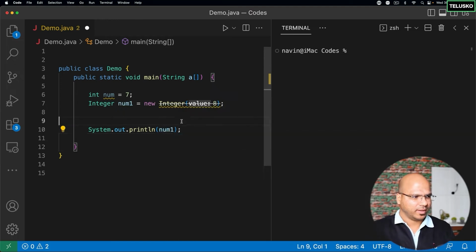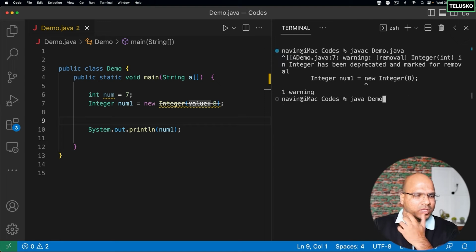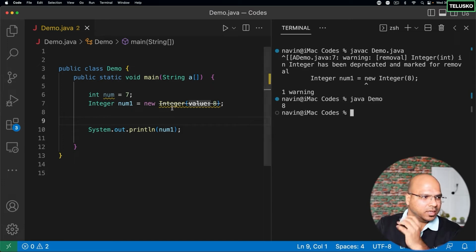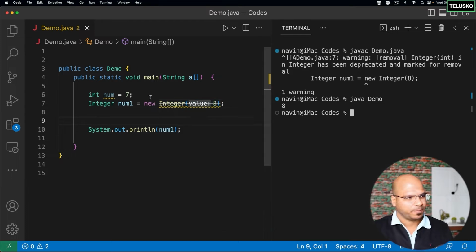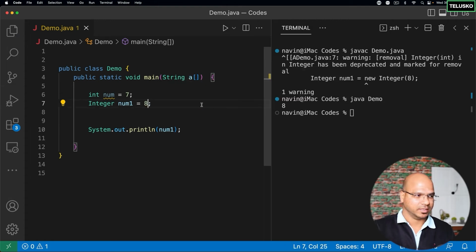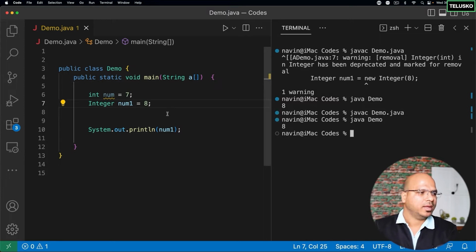And let me print num1. And let's see if that works in the same way as we were doing. Okay, you can see we got a warning. There's no error, we got a warning. But let's run this code and you can see we got 8. If this is not a good way of assigning a value, what is a good way? What we can actually do is, instead of assigning like this, we can directly assign a value 8 here. And this works. You can see there's no deprecated warning. And if I compile this code and run, there's no warning as well. Now, how is this happening? First of all, for every primitive type, we have a class type, right?